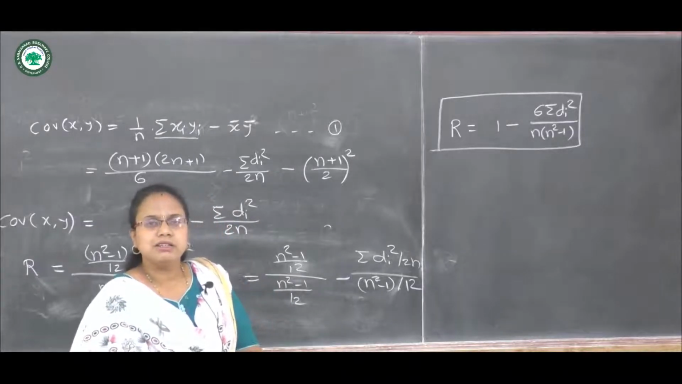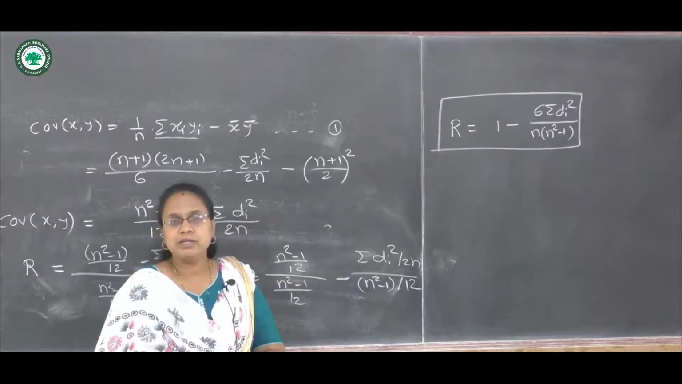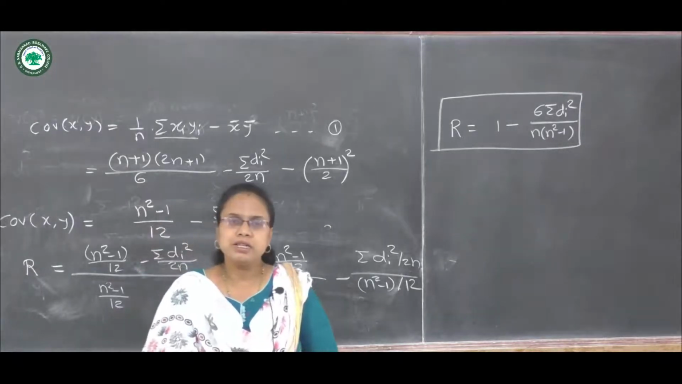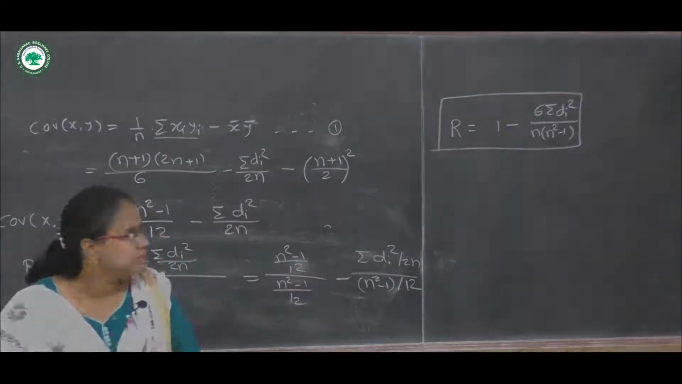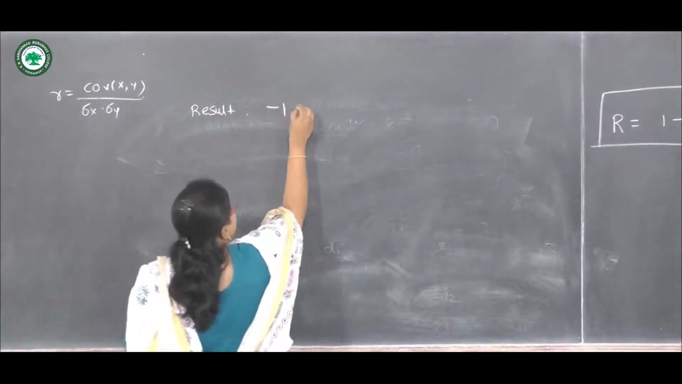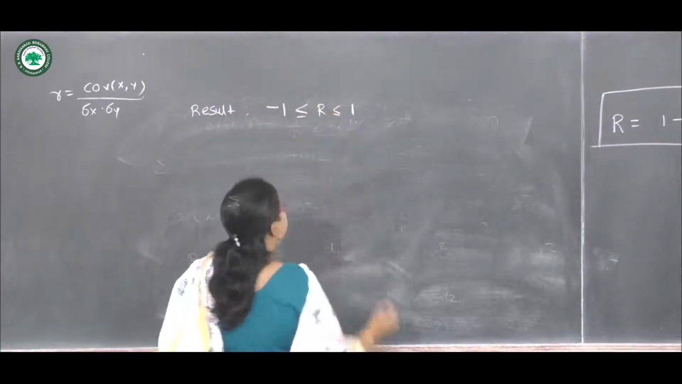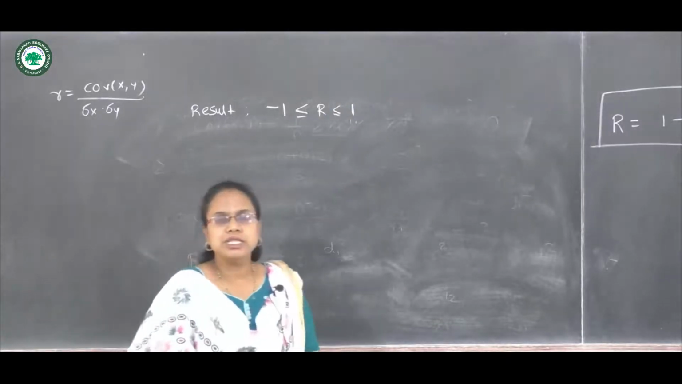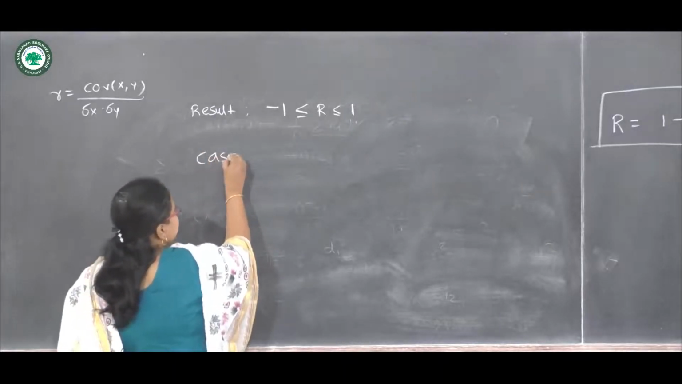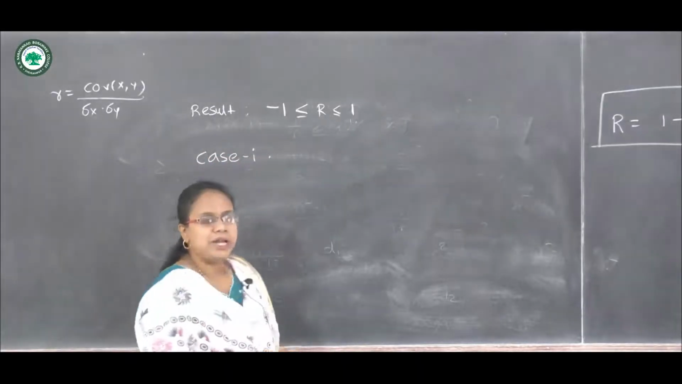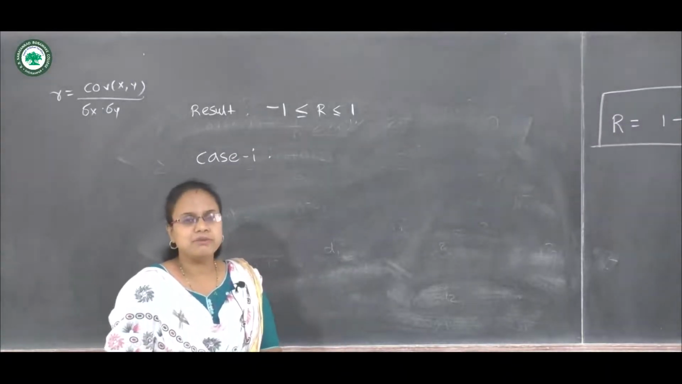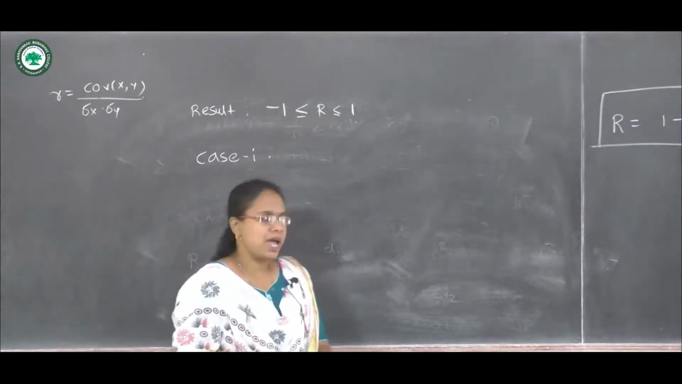Since this formula is derived from Karl Pearson's correlation coefficient, the range of capital R must be from -1 to 1. Let us prove this result. The result is that capital R lies between -1 and 1. This result can be proved by taking two cases. Case 1: when there is a perfect positive correlation between X and Y, then X and Y must have the same rank.